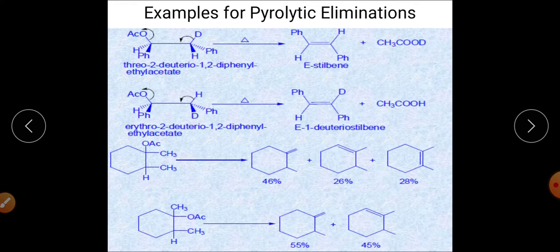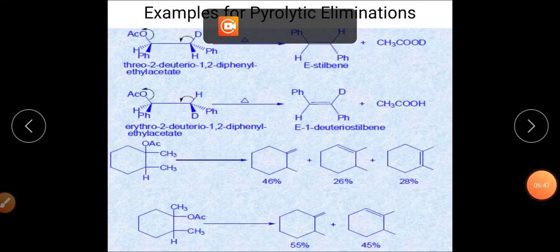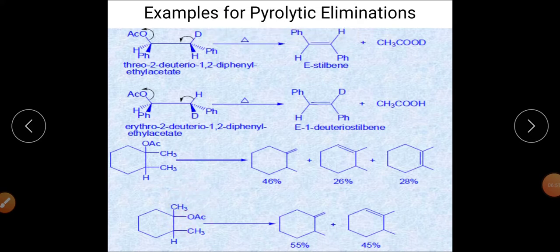When we are talking about this one, this hydrogen can also be eliminated out, and here you are getting 26% of the product, and here you are getting 28% of this particular product. Means hydrogen can be eliminated from this particular position. At the same time, this is the case where the acetate group can be eliminated out.